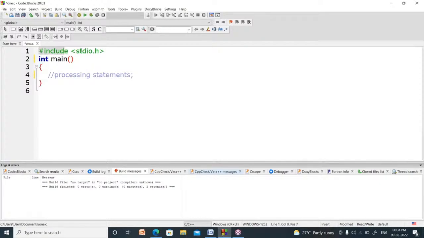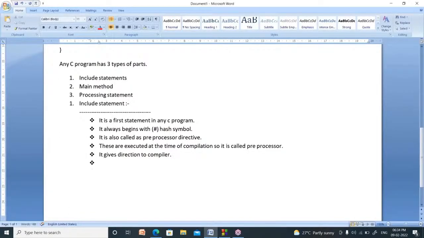Now whenever you write hash include stdio.h, what happens? The code inside the stdio.h header file will be copied into your program. So before using the tools of stdio.h, we have to copy those tools into your program. That can be done by hash include stdio.h. Now, what is the use of this statement? It is used to copy the content of a header file. Which header file?